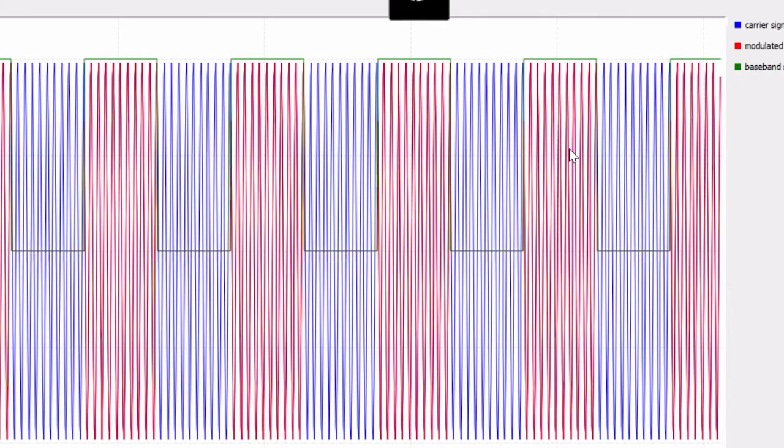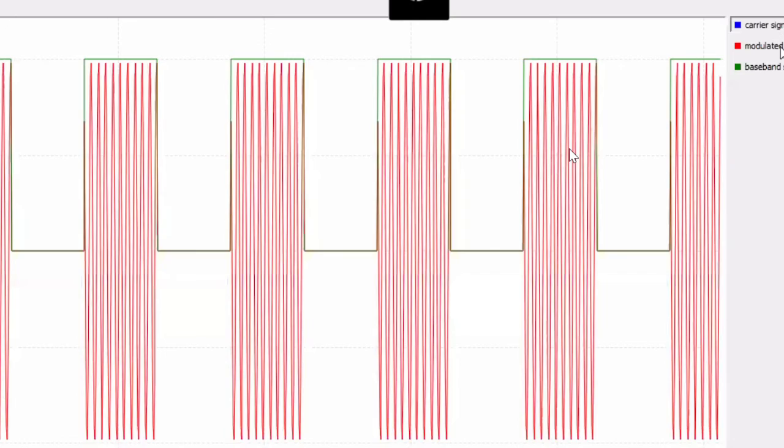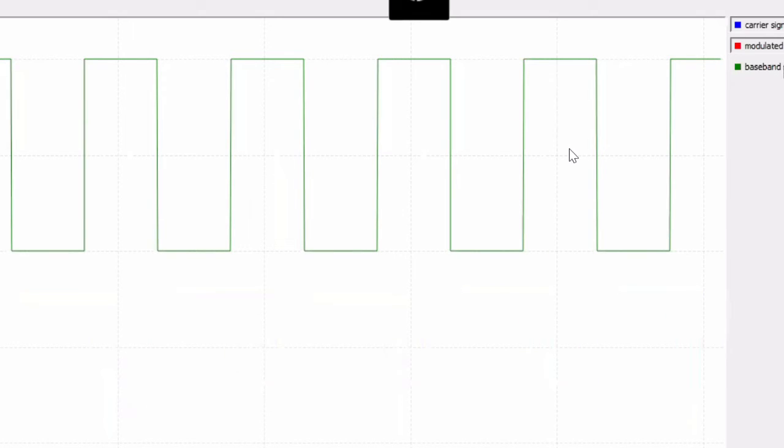One by one we will see. First we will see our baseband signal. See here, this is our baseband signal. Then we will see our carrier signal. See, this is our carrier signal. This is the high frequency you have taken. You can reduce the frequency also. Here I have taken 100 hertz.